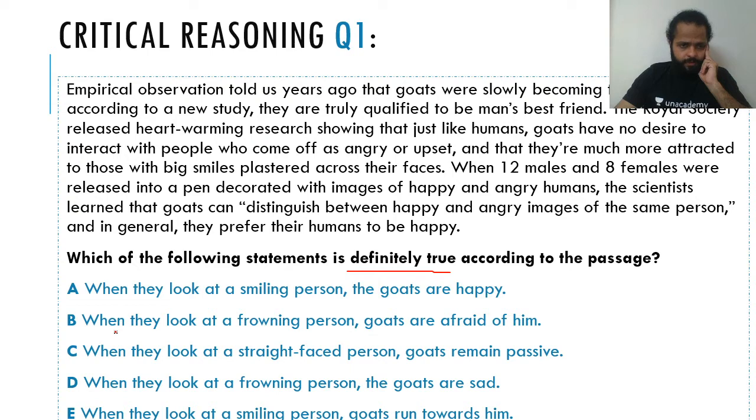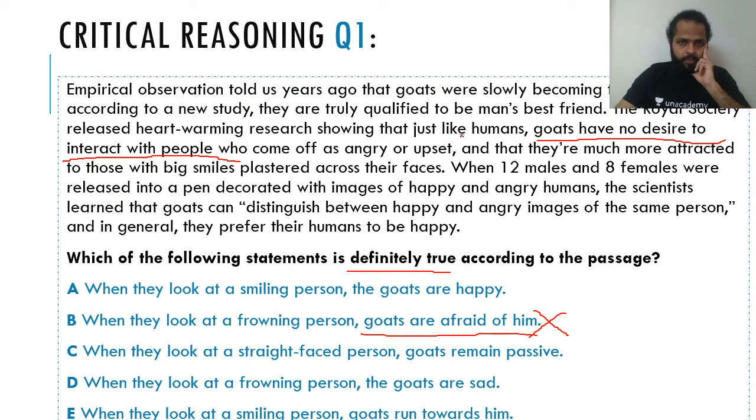The next one: when they look at a frowning person, goats are afraid of him. Goats have no desire to interact with people, that's something mentioned here, but nothing in the passage says that when they look at an angry person, they are afraid of him. They have no desire to interact with people who come off as angry or upset, but it doesn't say that the goats are afraid of those people. So you can clearly rule this out, because nowhere in the passage does it say that they are afraid of him. Next: when they look at a straight-faced person, goats remain passive.